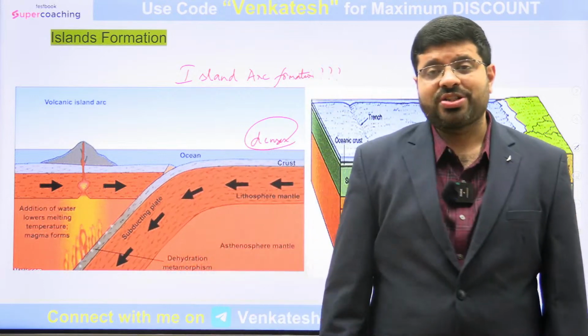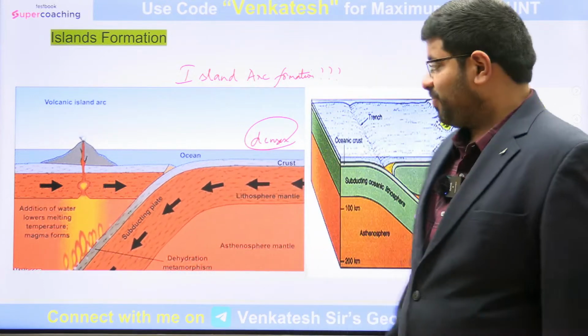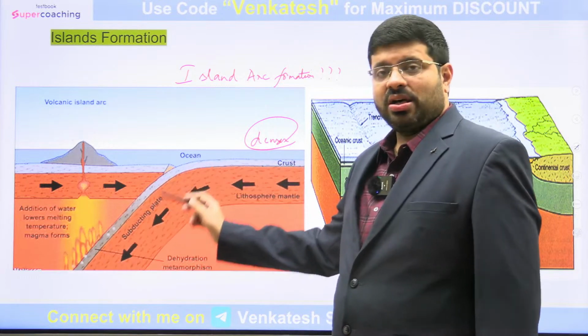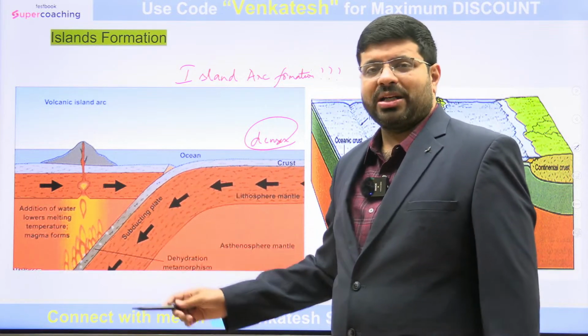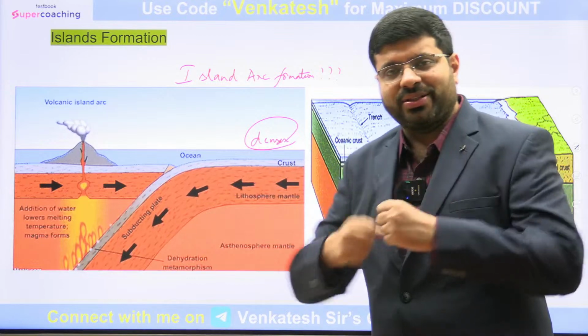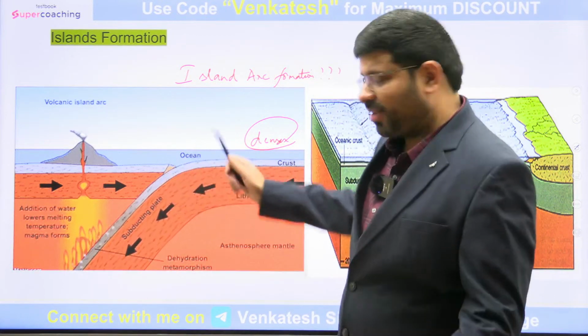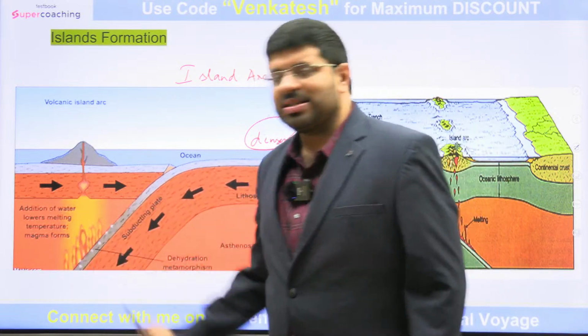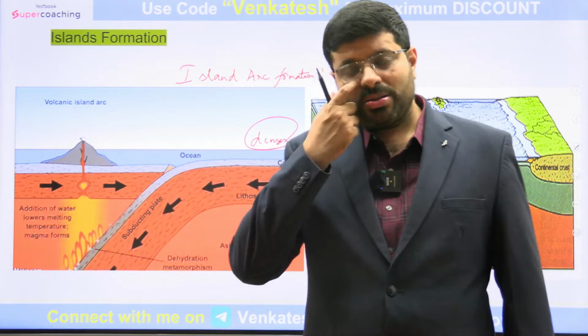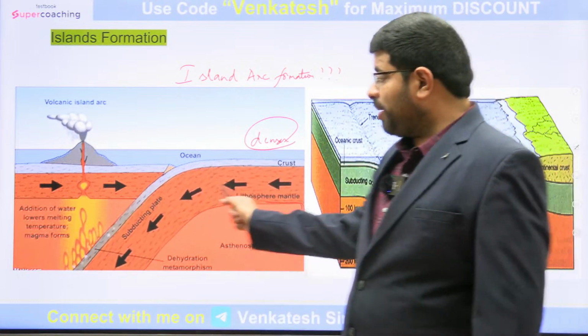Subducting means one plate going beneath the other. As this plate goes beneath the other, we all know that the interior is a zone of magma. The crust would be melted.